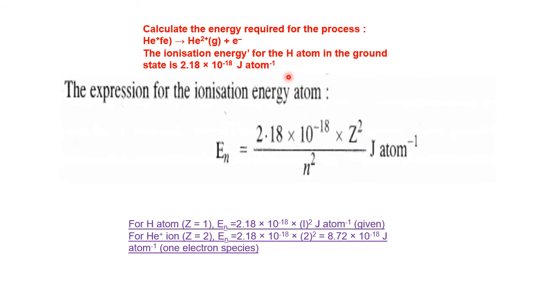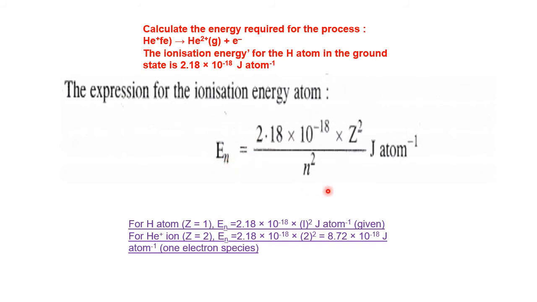So the general equation for energy is 2.18 into 10 to the power minus 18 by n square into z square. Z is atomic number, n is the what? What is n value? 1 square is there, no? That is the n value. Okay, right. Joules per atom. Now, for hydrogen atom, what is the atomic number? Atomic number equal to 1. So therefore, En equal to energy of the nth level, any level.